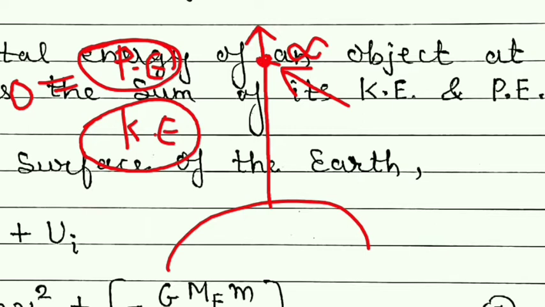So this thing we are going to apply, but we know that according to the law of conservation of energy, energy can neither be created nor be destroyed, and so whatever the total energy was at this point, the same energy will be at this point.